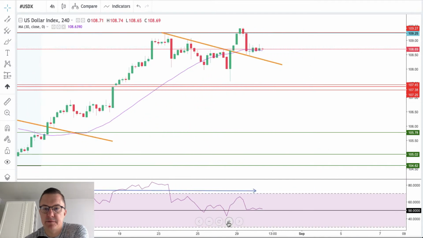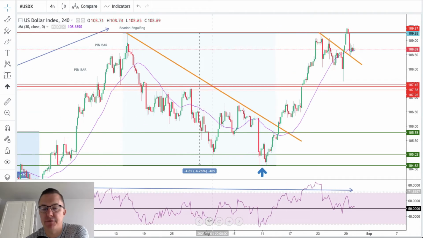We got the long upper wicks here on these few candles. Well, I'm just wondering whether this might be the top for the US dollar index, but we will not know that until the level of 107.45 is clearly violated, and the market breaks below this level.